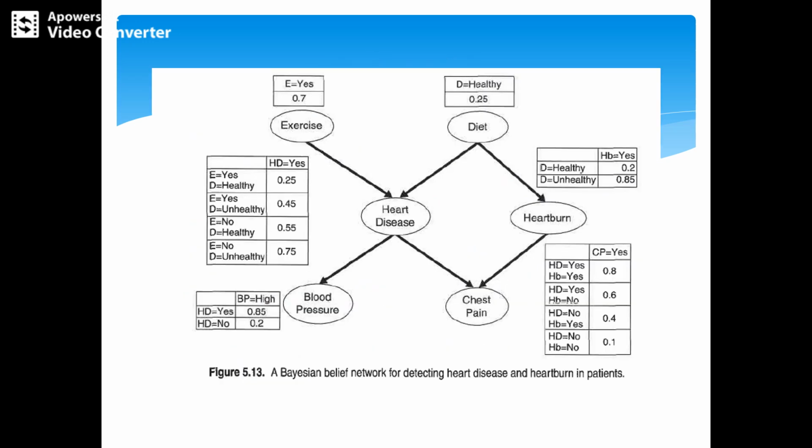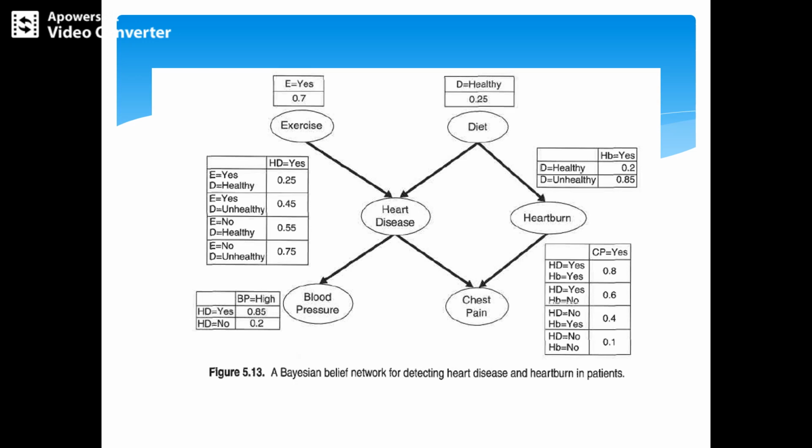This is a Bayesian belief network with one example. We have taken heart disease detection. This is the table of values, and all the conditions are taken here.